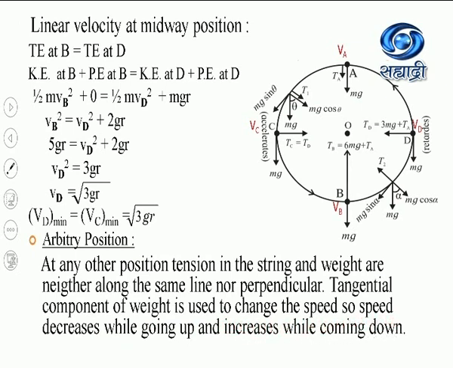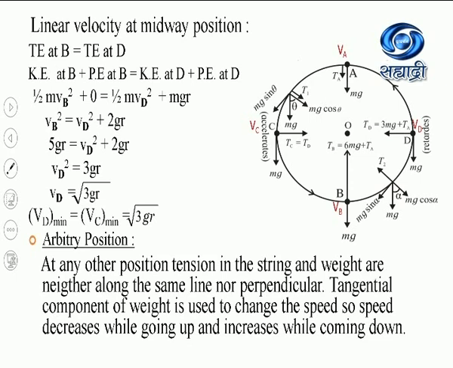Means what? When the point mass is moving from B to A position, means from lowermost to the uppermost position, then its speed is getting opposed by the tangential component of the force mg sin alpha, because the point mass is moving in the vertical direction where these forces are in the downward direction. Now, when the point mass is moving from uppermost to the lowermost position, its speed is going on increasing because the tangential component of the force is in the same direction as the speed.